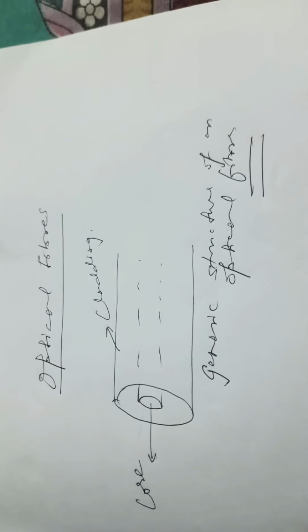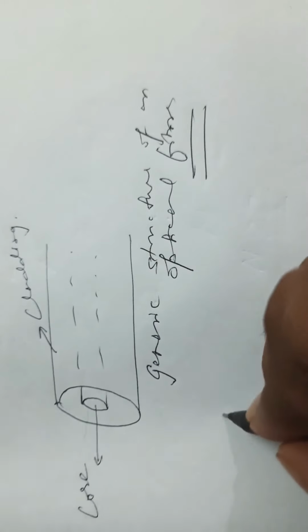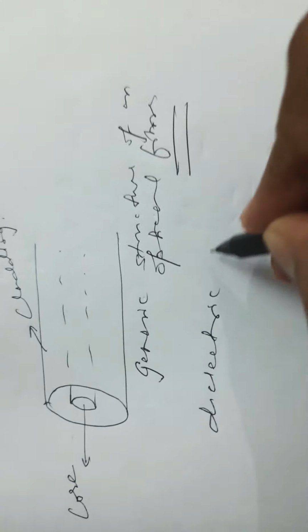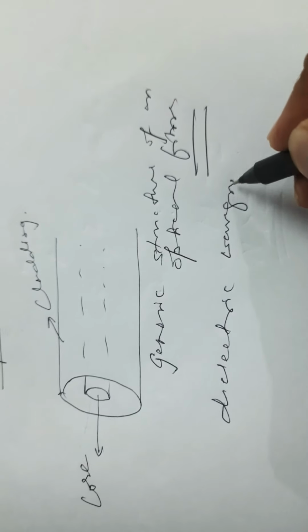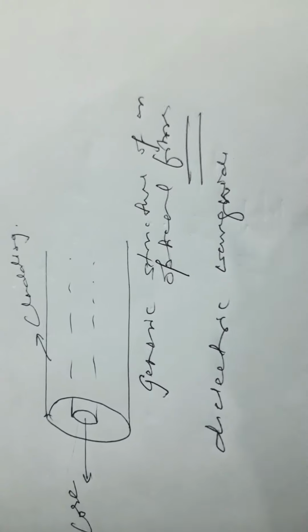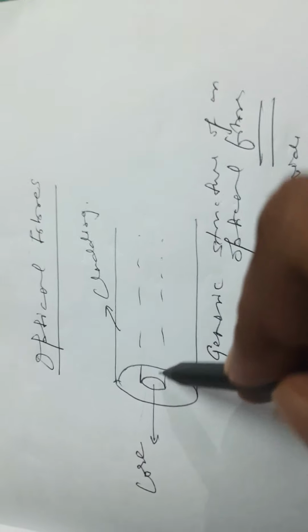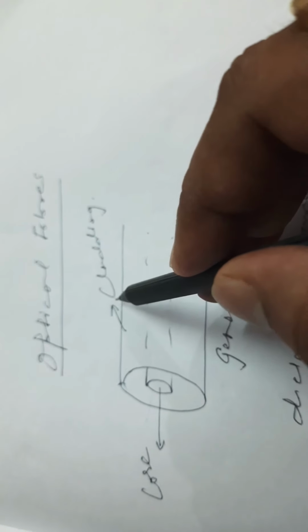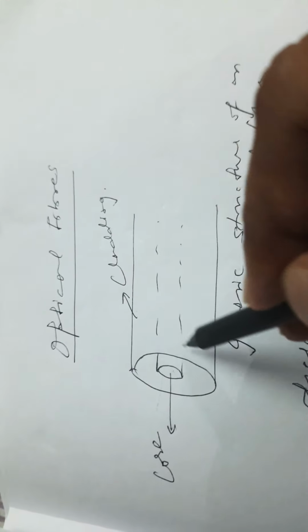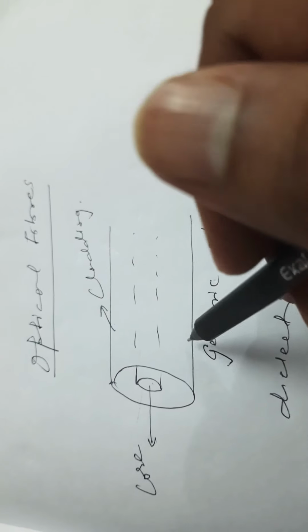Basically, an optical fiber is a dielectric waveguide, which ideally has a cylindrical shape as shown in the figure. You can see it over here. It comprises a core, which is made up of a dielectric material, surrounded by a cladding. The cladding is made of a dielectric material of lower refractive index. So the refractive index of the core will be greater than that of the cladding, so that it can support the total internal reflection phenomenon.